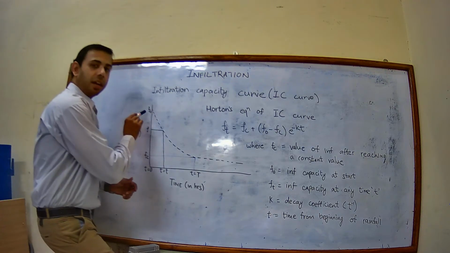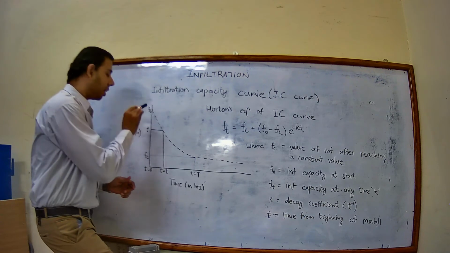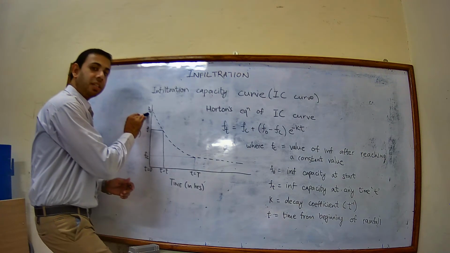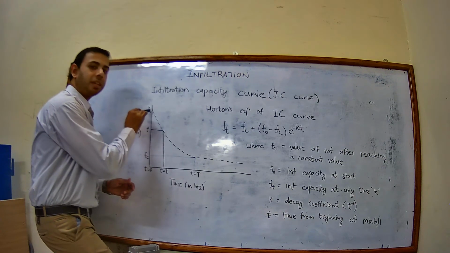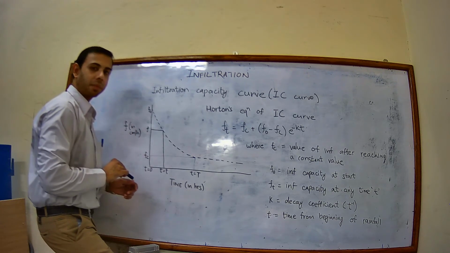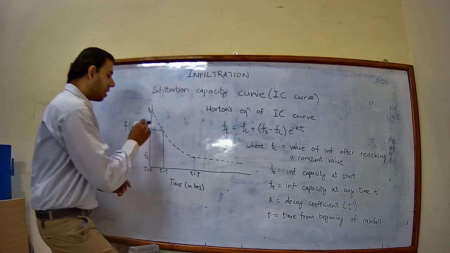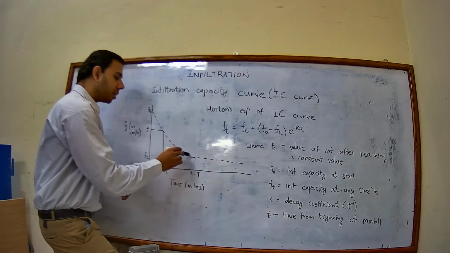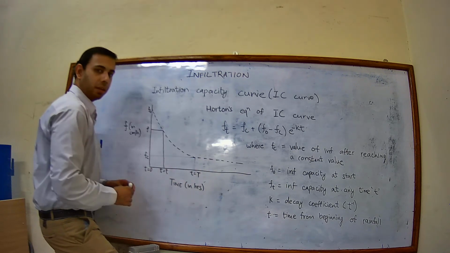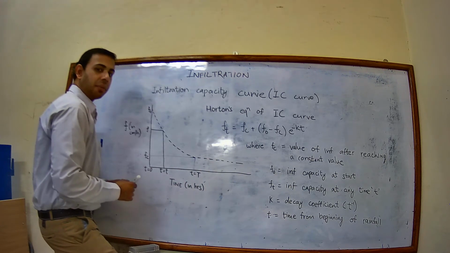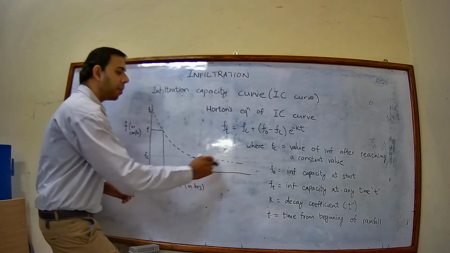Now as I said, at the beginning of rainfall, the infiltration capacity will be the maximum. As and when rainfall occurs, the curve will reduce considerably, and it will be constant at one particular time.